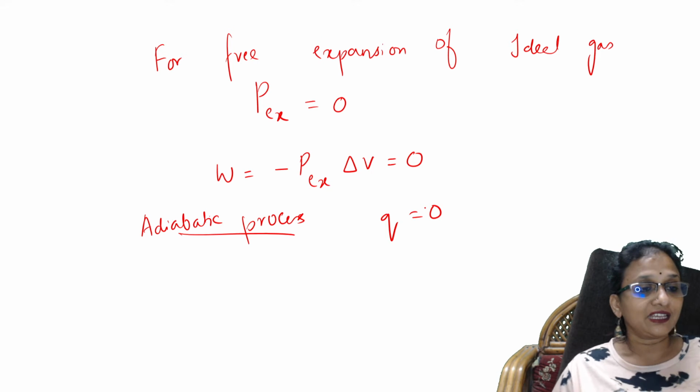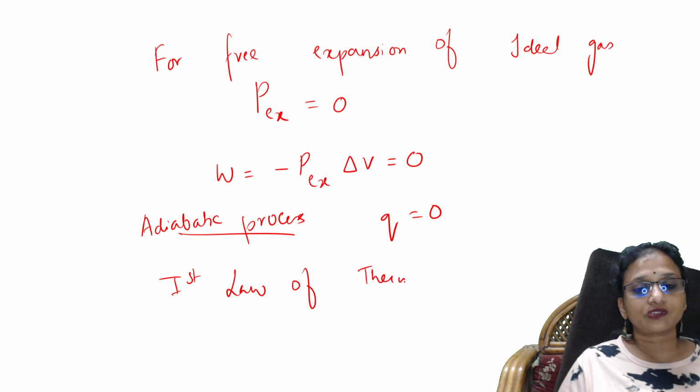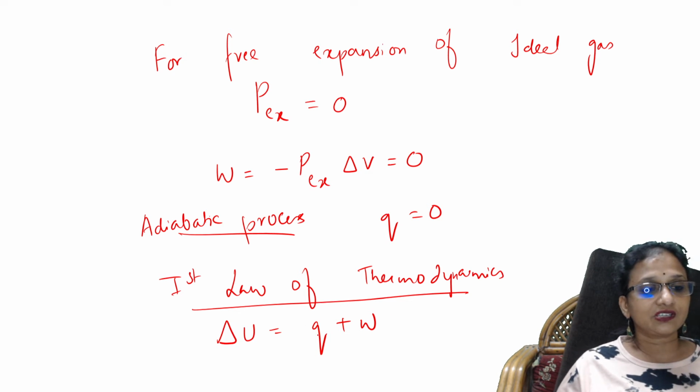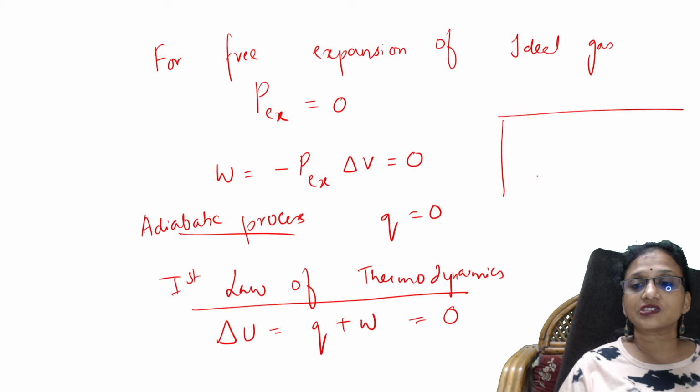Now applying according to first law of thermodynamics. So what does first law of thermodynamics say? According to this, what is the formula? Formula is delta U is equal to Q plus W. Now you only see Q factor, now this is 0. Now you only tell me as the internal energy, what to remember here, what is the trick here?